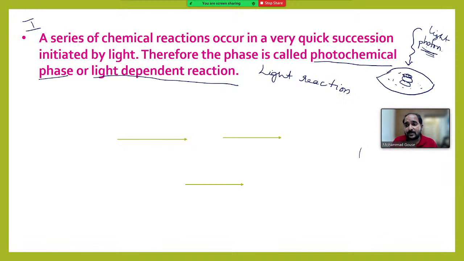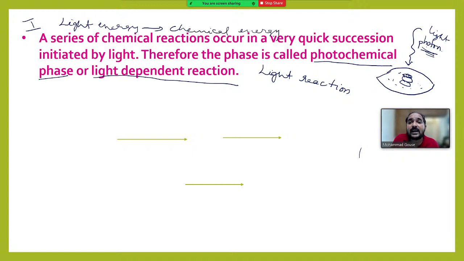Right. In this process, the energy present in light is used and converted into chemical form of energy. So what happens during the light reaction of photosynthesis? During the light reaction, light energy will be converted into chemical energy.